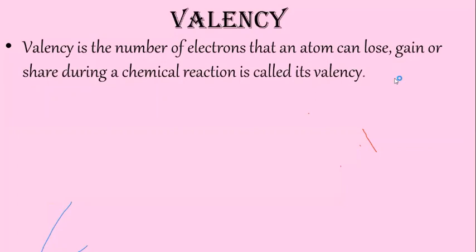Okay, so this is the new concept that is known as the modern concept of valency or the electronic concept of valency.